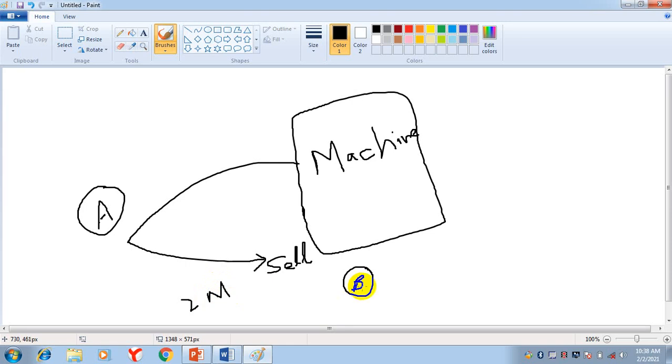They sold it and then they make a deal with B that we will use this machine and we will make you monthly $2,000 payment for the use. So see, they sell the asset to B and then from B on lease they took this asset to use it in their factory.